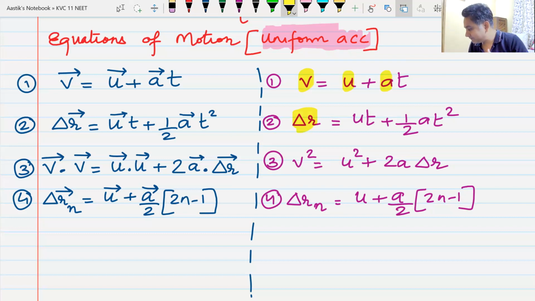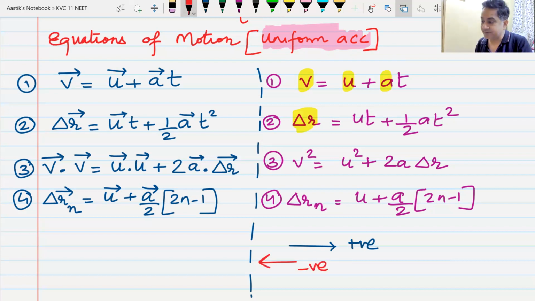So I have to use something for their direction. And what do we use for their direction? We use positive and negative for direction. So what we actually assume is, if something is moving along the positive x-axis, we will take it as positive, and something moving along the negative x-axis, we will always take it as negative.